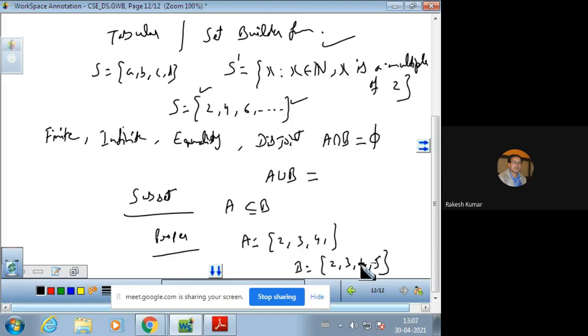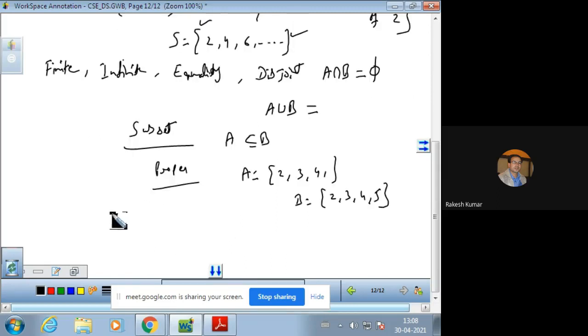Now, all the elements of A are contained in B. So proper subset means properly contained in B. And improper subset means the subsets may be the same. For improper subset, the example can be given like this: A also contains 2, 3, 4, and B also has the same elements. So improper subset means the two sets are the same. Then we can say that every set is an improper subset of itself.